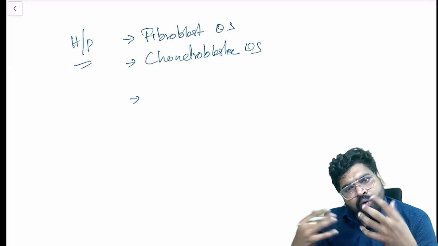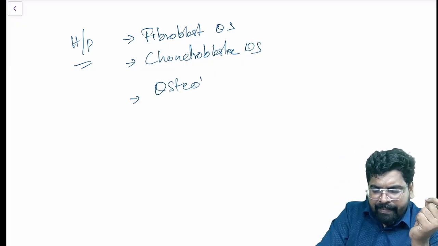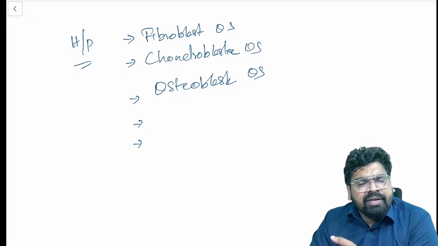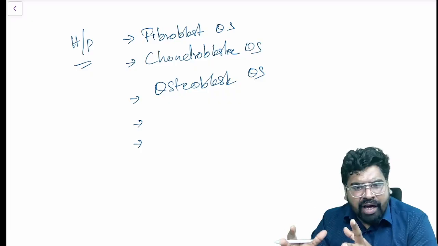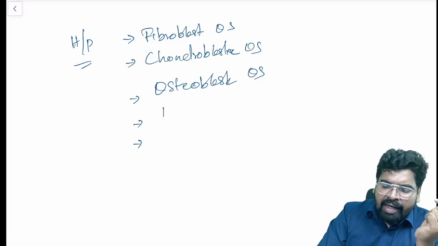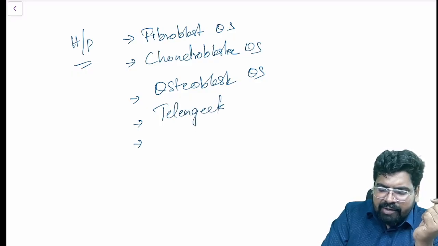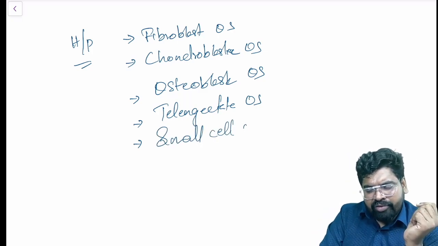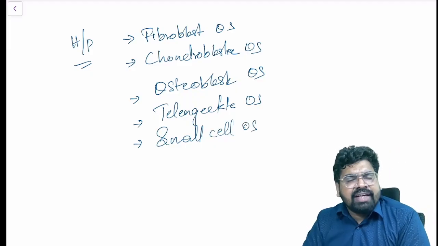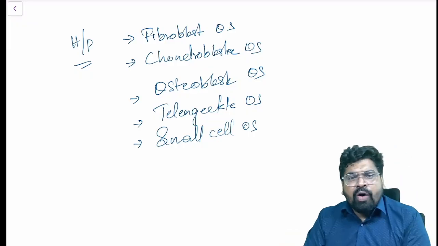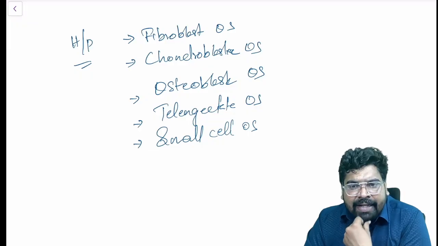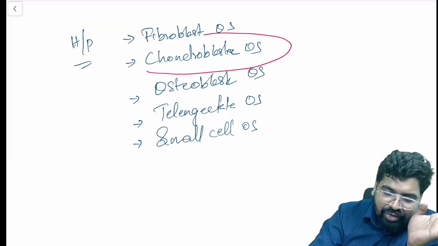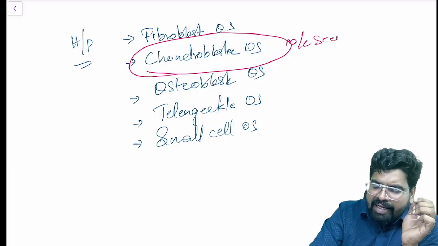If they are making more of bone itself, we call it osteoblastic osteosarcoma. There are many other subtypes that are not that important. If the osteosarcoma has so many blood vessels, we call it telangiectatic osteosarcoma. If the cells are very small, we call it small cell osteosarcoma. So many histological variants are there. It doesn't matter. Only one thing you should remember: in the jaw region, which histological variant is more commonly seen? Chondroblastic osteosarcoma is most commonly seen in the jaw region.